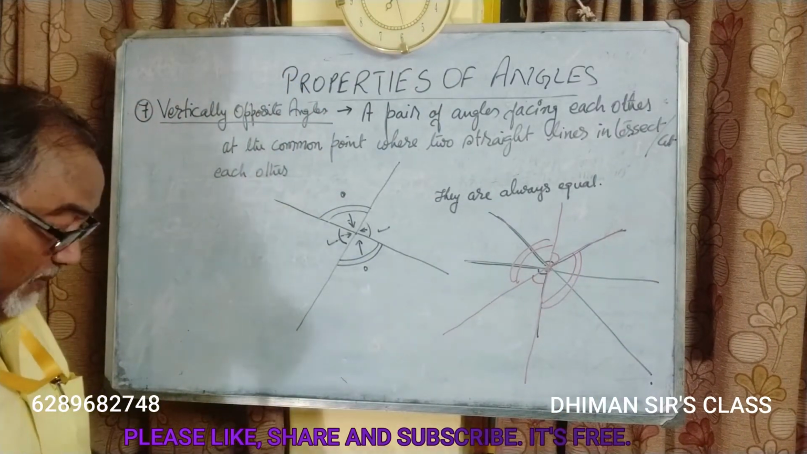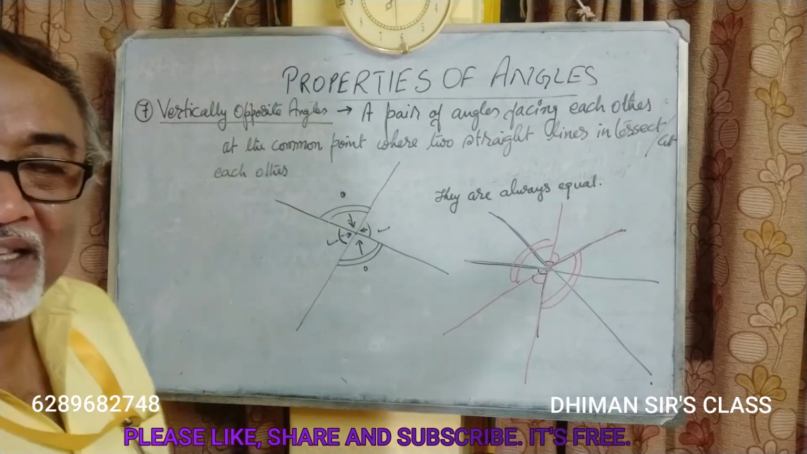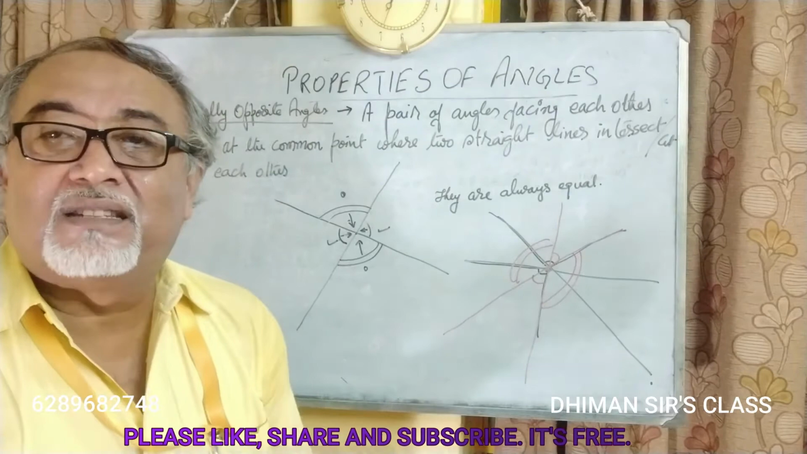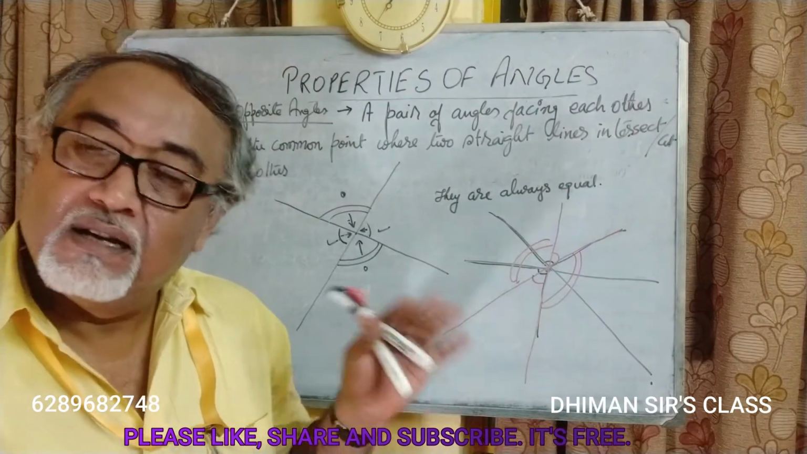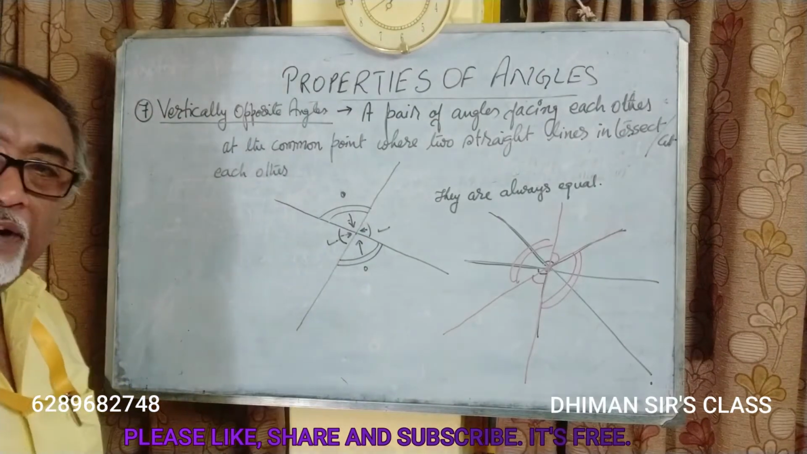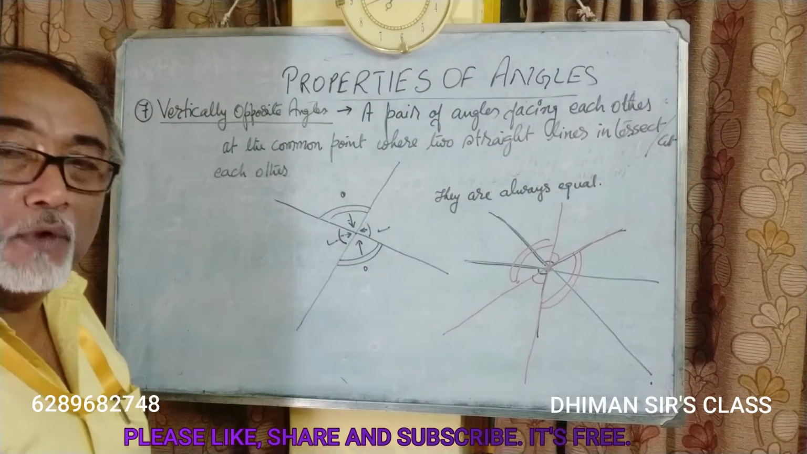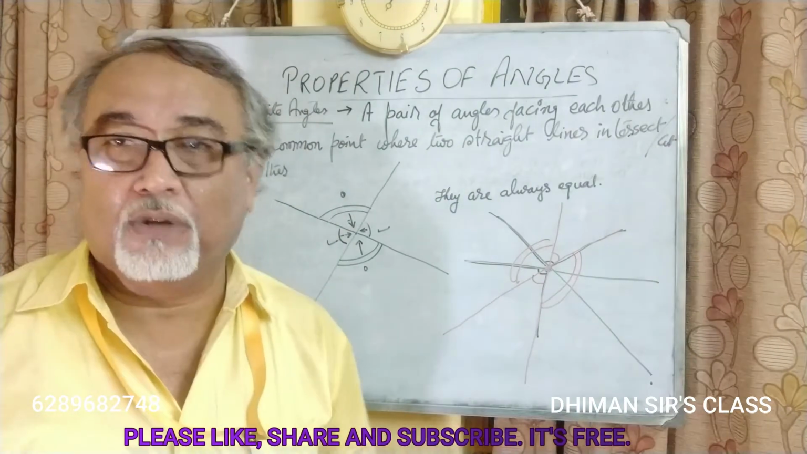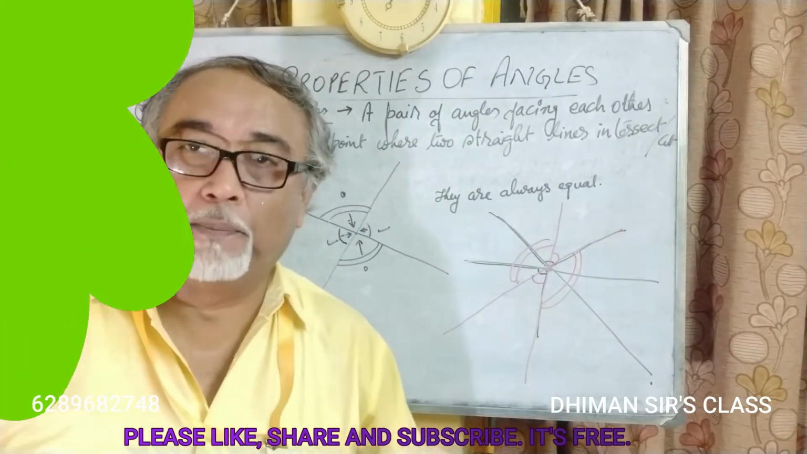So vertically opposite angles are the angles facing each other at the point where two straight lines cut each other or intersect each other. Okay? So now pause the video, copy it down, and we will move on to some typical problems based on these properties of angles. Copy it down.